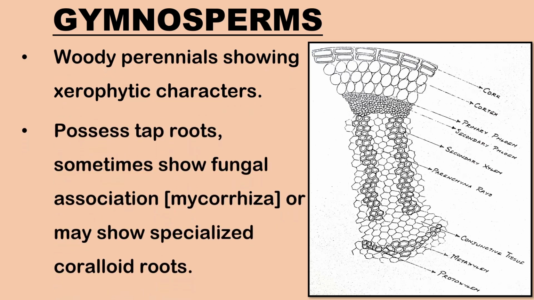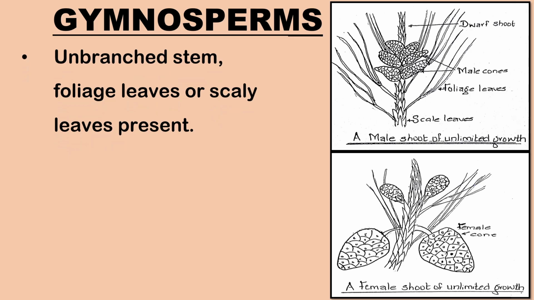They possess taproots, sometimes show fungal association in the form of mycorrhiza, or may have specialized coralloid roots associated with nitrogen-fixing cyanobacteria. Stem is unbranched and the leaves may be foliage leaves or scaly leaves.